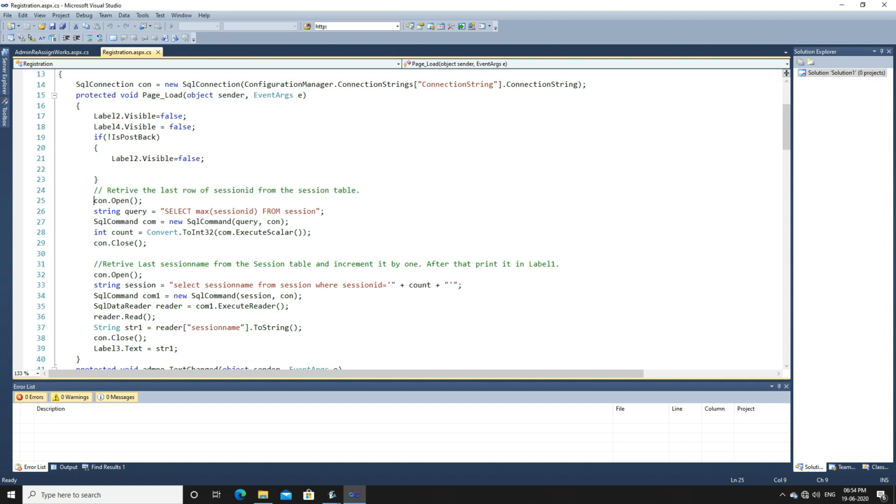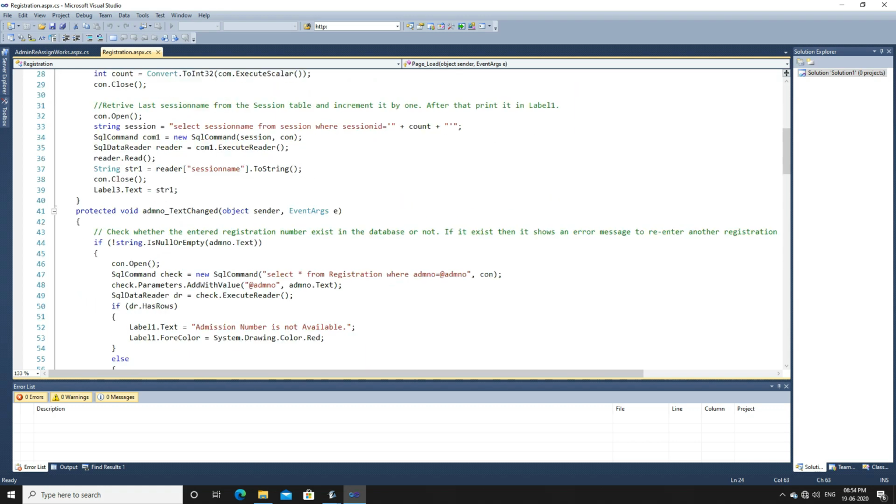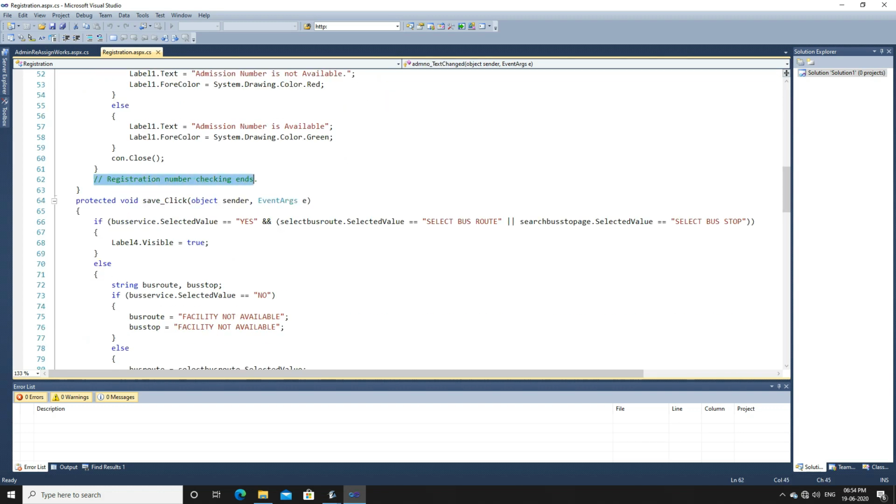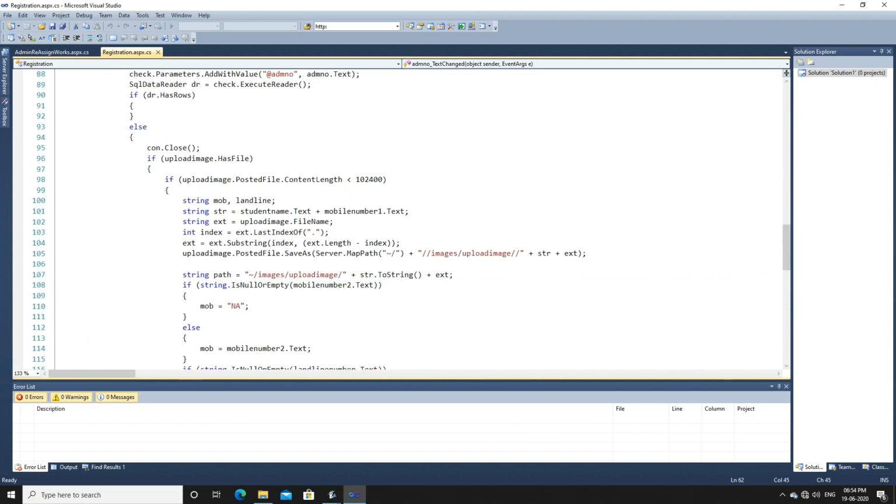Now, I don't have to remember, or I don't have to go through individual lines. Here I will come to know that okay, you have to retrieve with this code. I am retrieving the last row of session ID. Now, when I come to this part of code, from the comment I will come to know that it retrieves the last session name from the session table and increments it by 1. After that, it prints it in label 1. So from this comment, I come to know for what reason the lines of code are written here. Similarly, some comments are written here. Again, here I have written a few comments, and I come to an end.